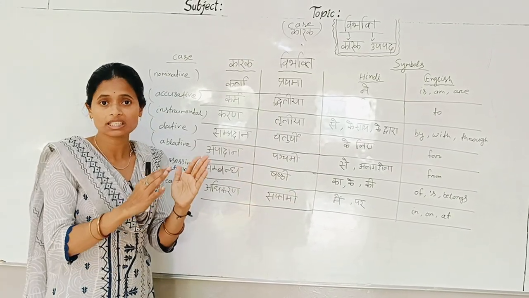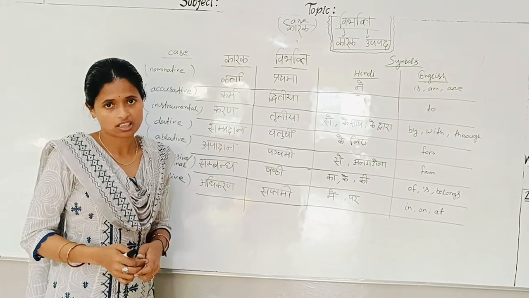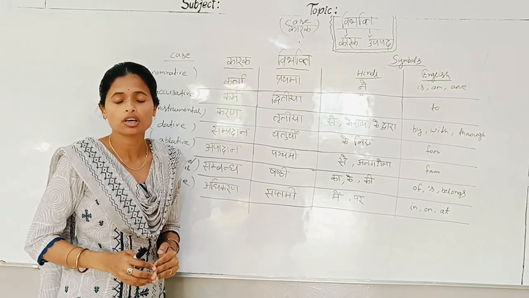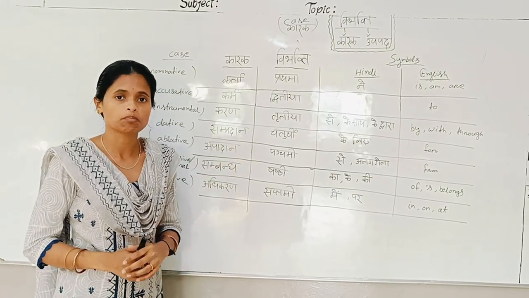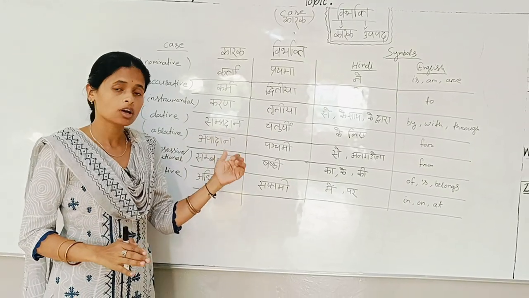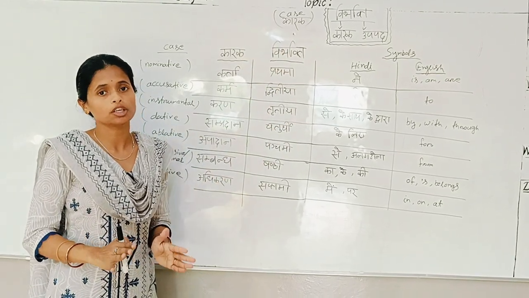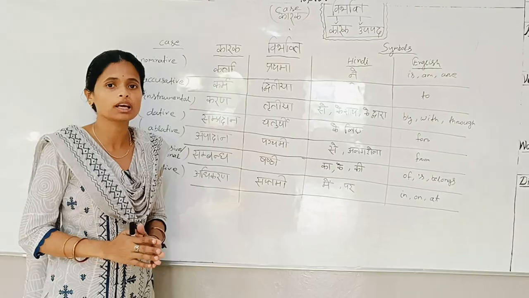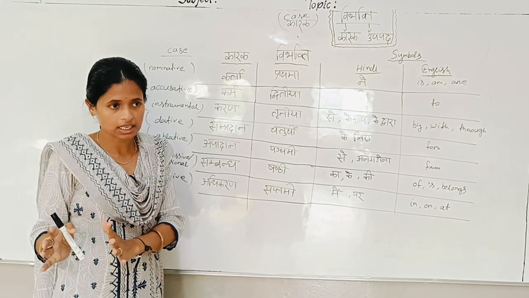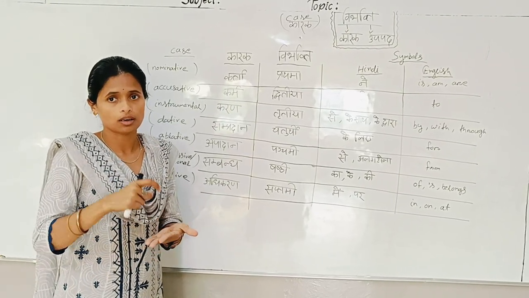Upapad Vibhakti means Upa means extra and Pada means word. So Upapada means extra word. When we join an extra word in a sentence, at that time we use one Vibhakti. So at that time also we have to know about the Vibhakti format, and before that about the Karak also you should know. Then only will you have a basic idea to identify each and every Karak name and how to make a sentence with that particular Karak, how to use that word.